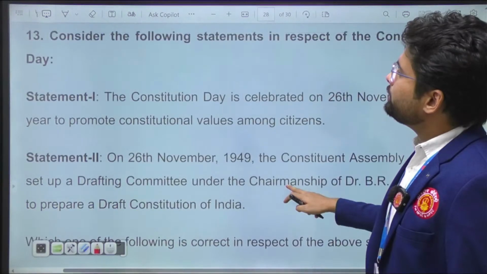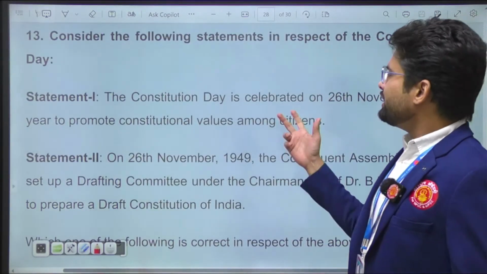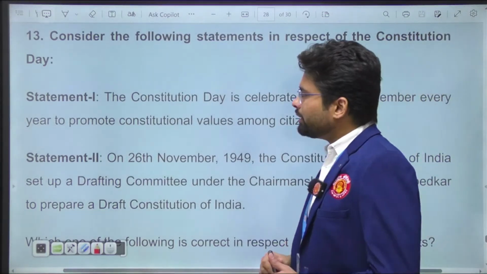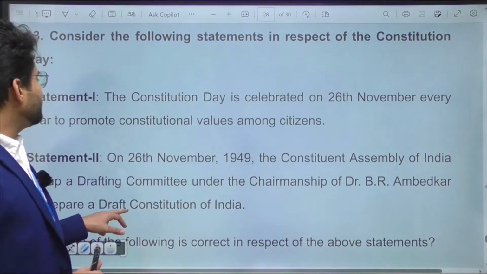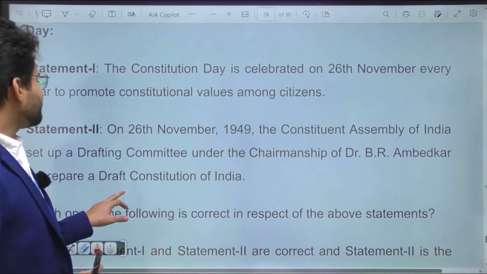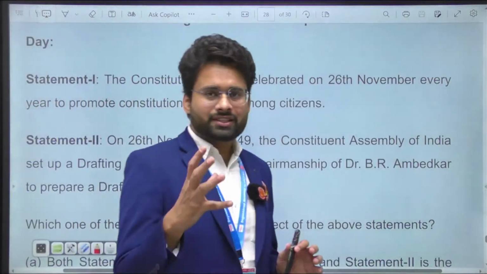Now what about question number 13? Consider the following statements with respect to Constitution Day. Constitution Day is celebrated on 26th November each year, right? It is to promote constitutional values among citizens. And statement 2 is about 26th November. Why is 26th November significant?